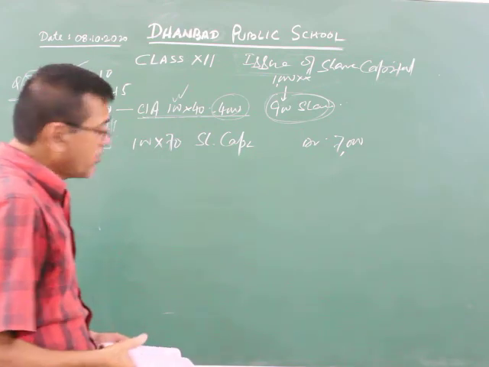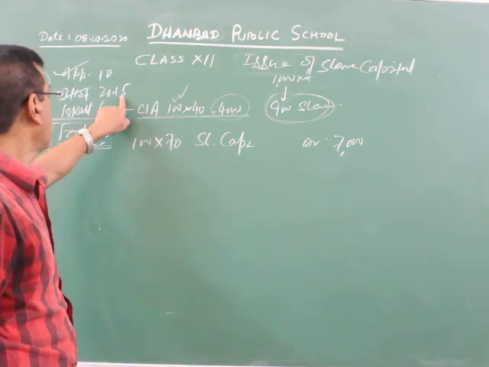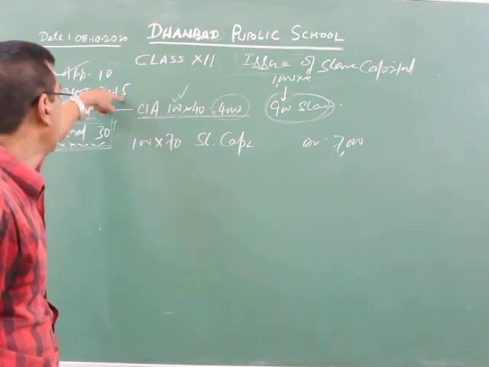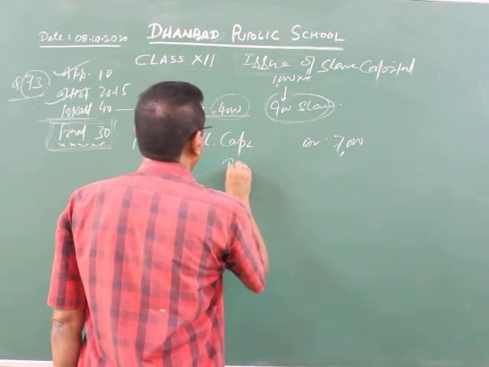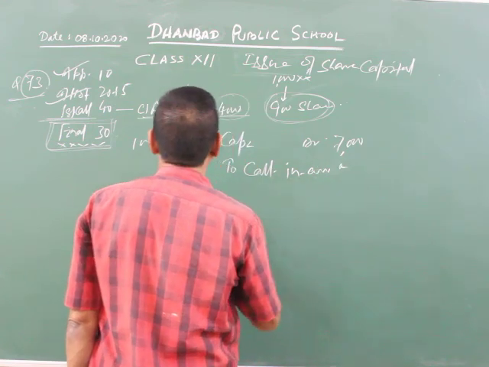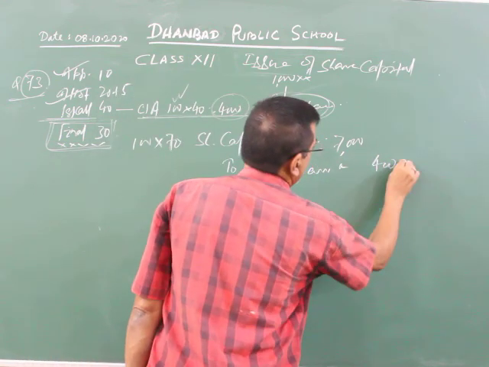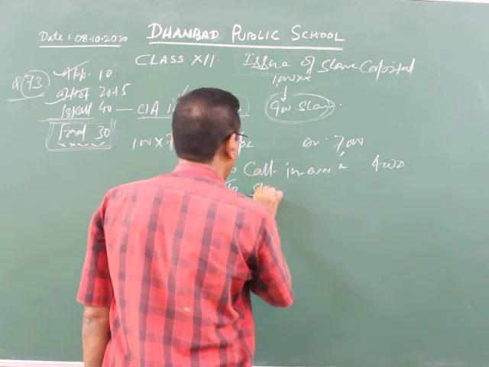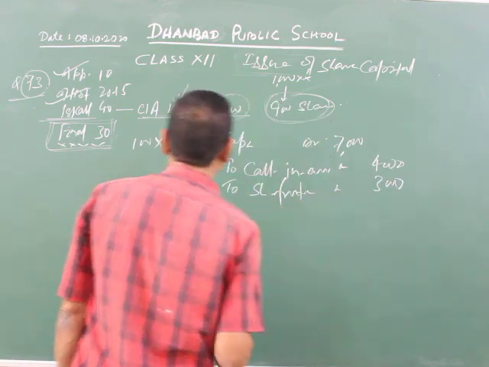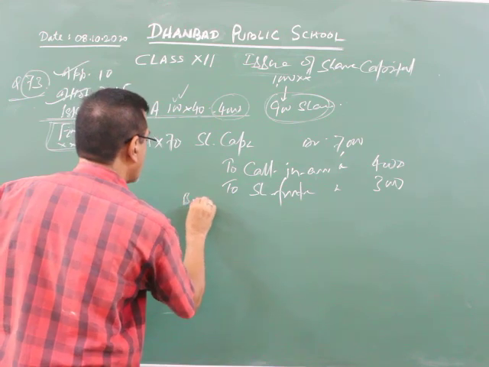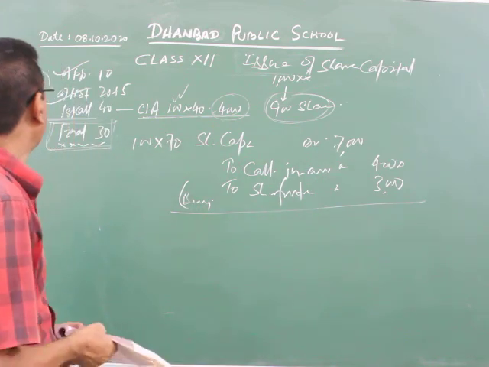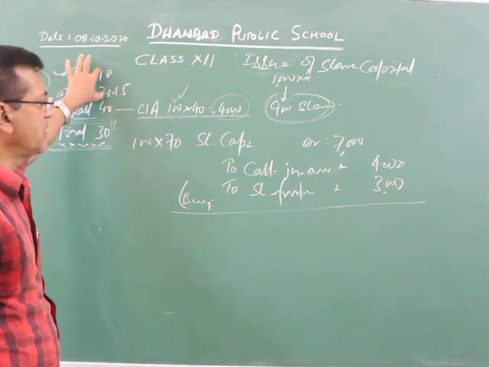Point is clear? Now this question regarding the security premium of 5, but the defaulter has already paid, so no need to consider it. Earlier I have taught you. Leave that matter. After this, now see what is the amount of calls in arrears. Now calls in arrears, how much? 4,000, because the first call was not paid. And after this you have to write to share forfeiture account, 3,000, because total 7,000. The defaulter has not paid 4,000, and 3,000 is the forfeited amount. Okay, application and allotment already paid there.